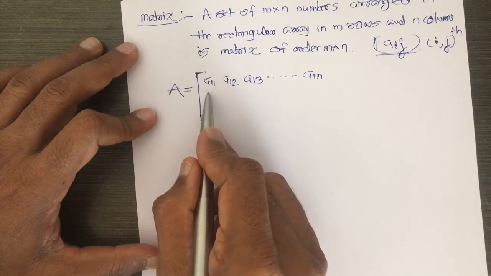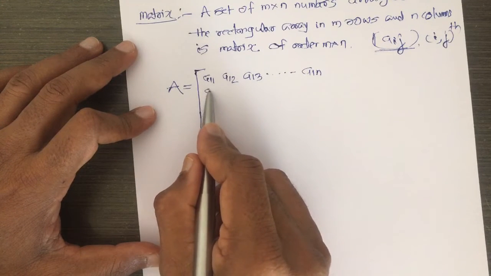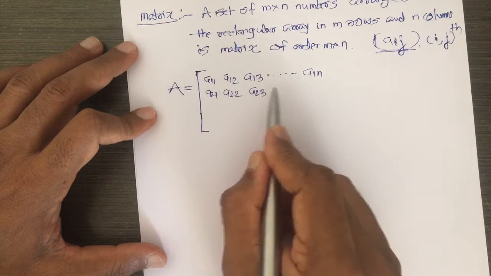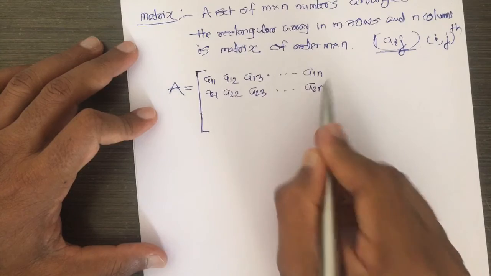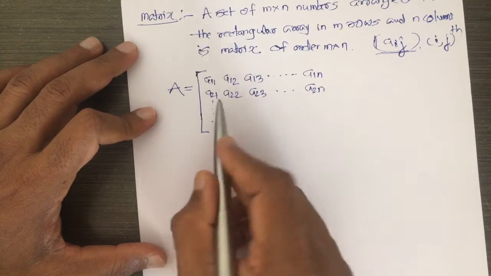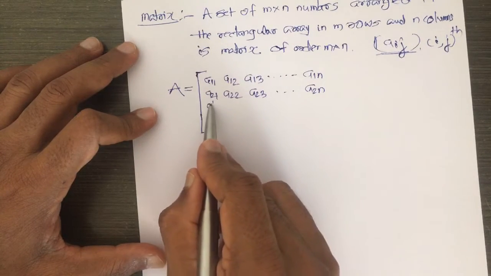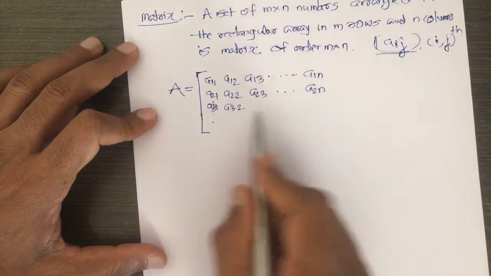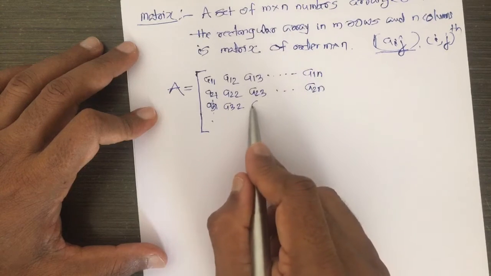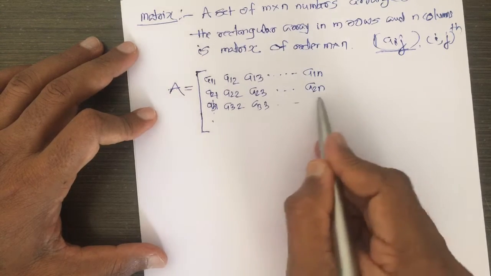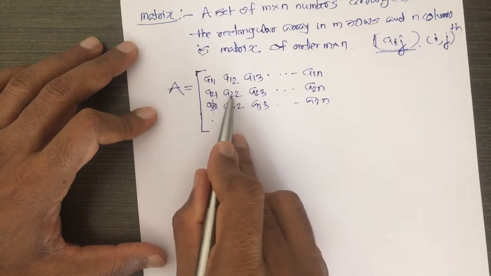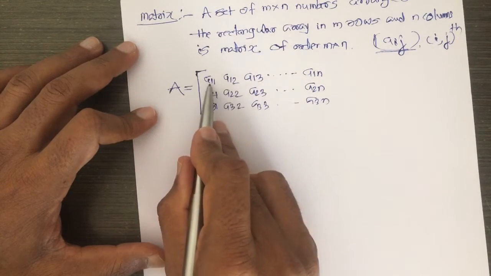Second row, first column is a21, this is a22, a23, and so on up to a2n. Like this we go on continuing. Let us write that also: a31, a32, because this is the third row, so 3, 3, 3, 3, and so on to a3n. For the third row the first suffix is always 3, for the second row the first suffix is always 2, and for the first row the first suffix is 1.